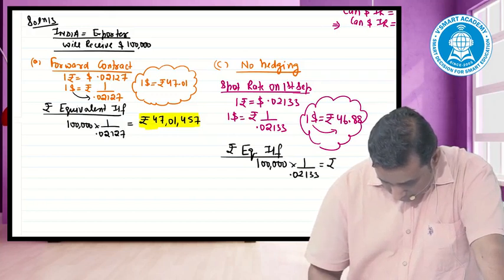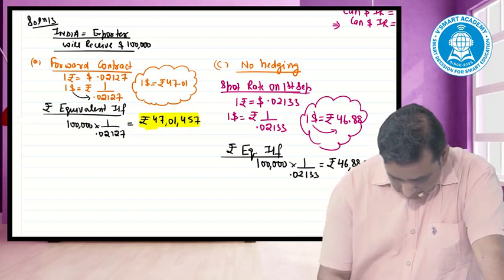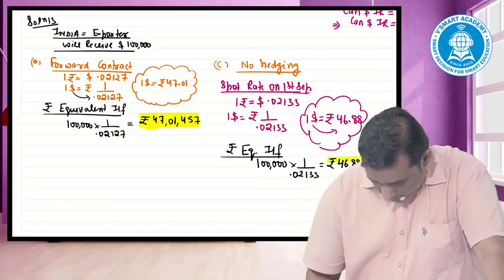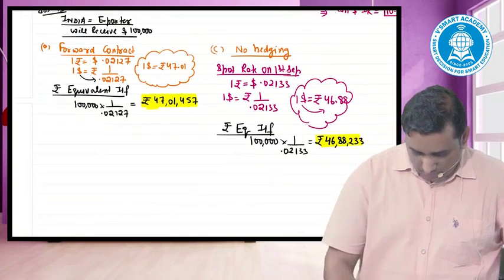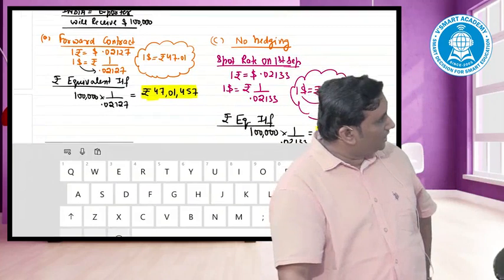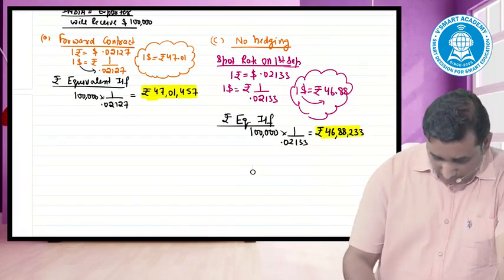It comes to 46 lakh 33, at 46.88. Now we'll talk about the B part.